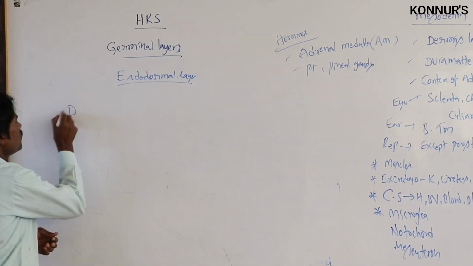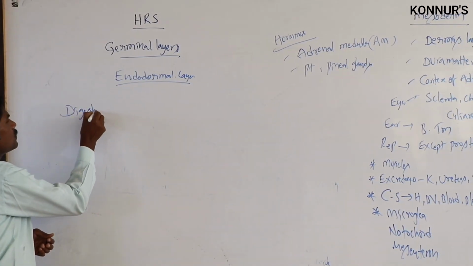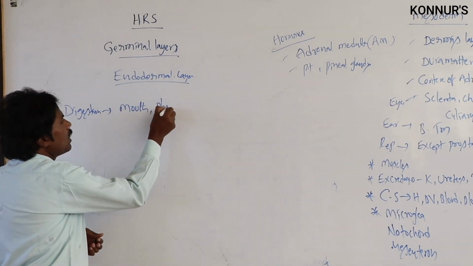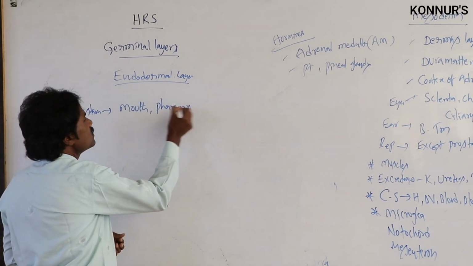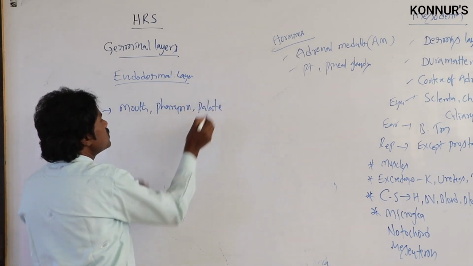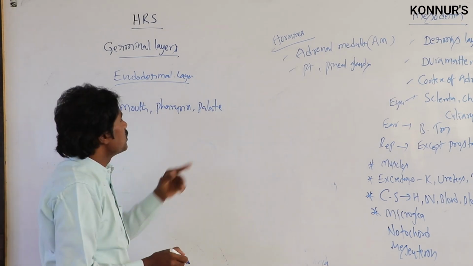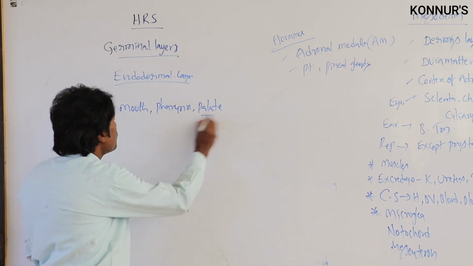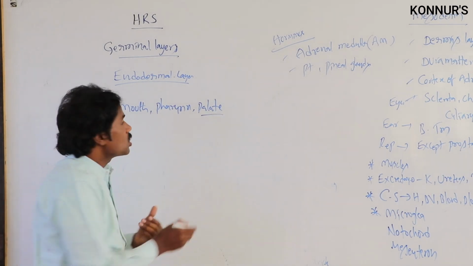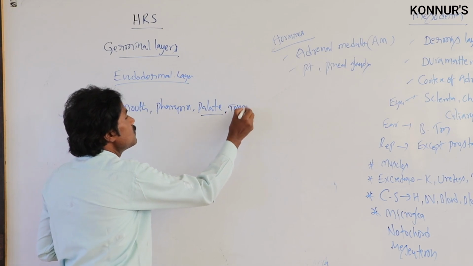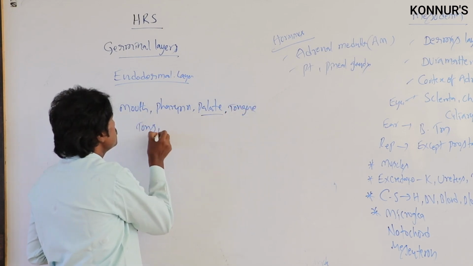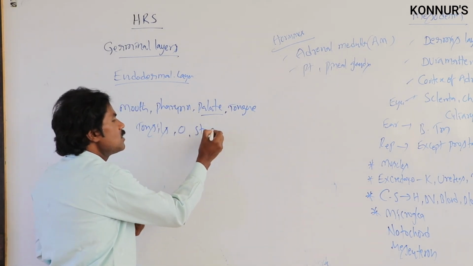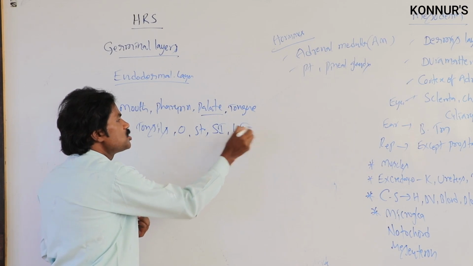In this, the digestive parts like the mouth, pharynx, as well as the palate, the upper part, will be present. Palate is also related to the ectoderm, so it is common. Then along with this, tonsils, tongue, then the esophagus, stomach, small intestine and large intestine.